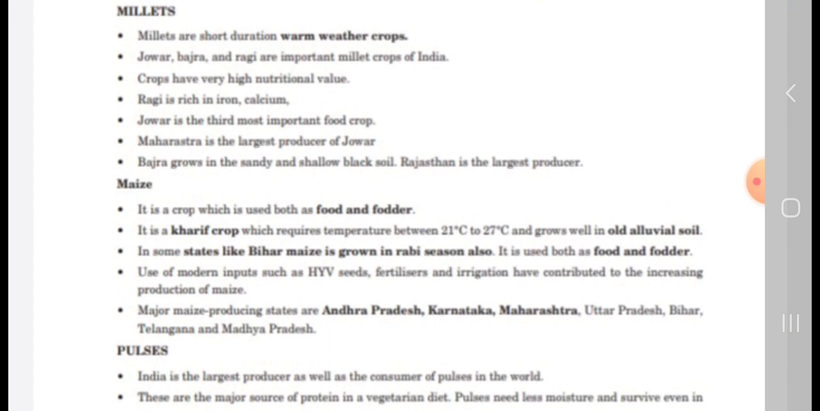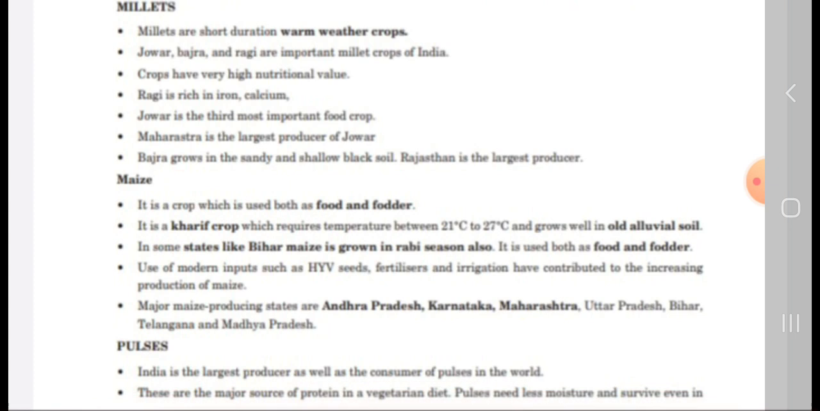Next, maize. It is a crop used both as food and fodder, and it is a Kharif crop which requires a temperature of around 21 to 27 degrees Celsius, and it grows well in old alluvial soil. It is grown in places like Andhra Pradesh, Karnataka, Maharashtra, Uttar Pradesh, Bihar, Telangana and Madhya Pradesh.